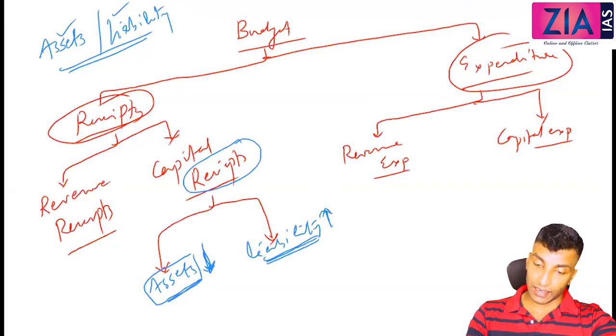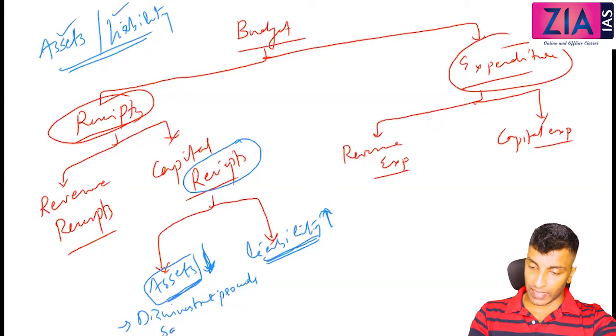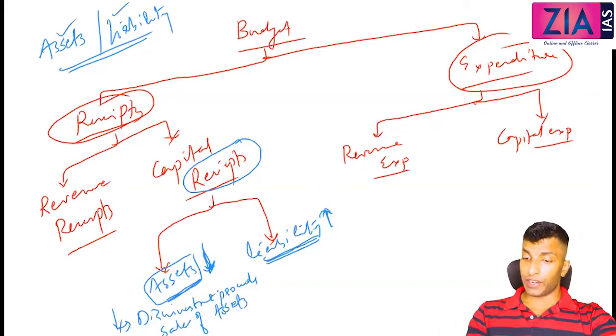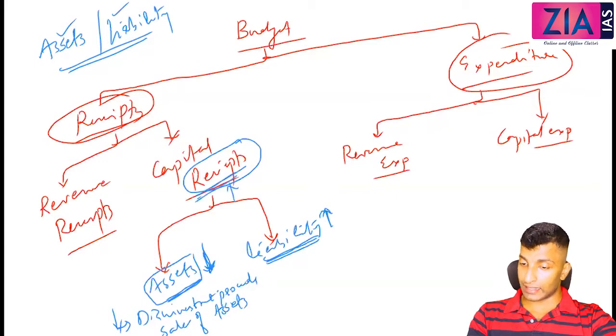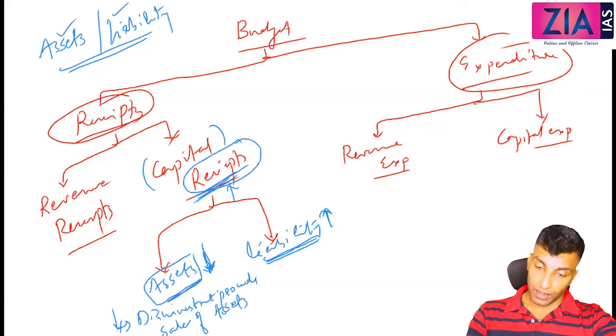If you see assets reduced, what are they? First you can write disinvestment. Okay, so disinvestment proceeds, and you can also write sale of assets. In all these, what will happen? Government asset is reducing, but government is getting the revenue, right? Or the income is there, money is there. So that is why it is receipts, there is an income, okay? So money is coming, that is why receipts. And since assets are reducing, it is capital receipts.